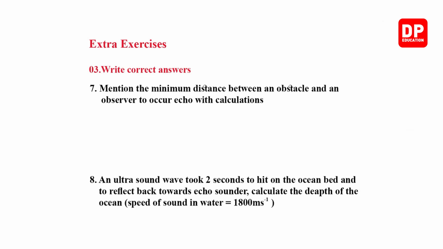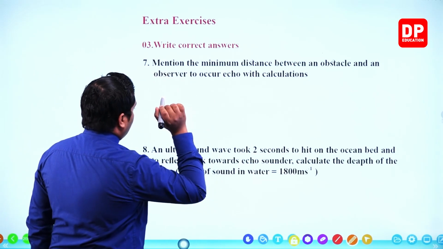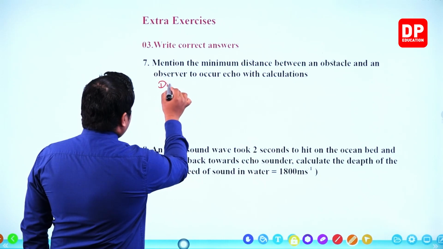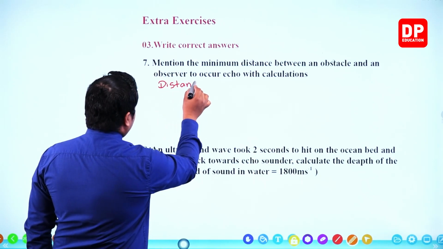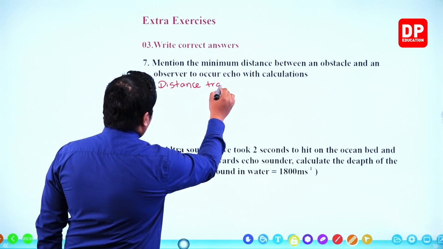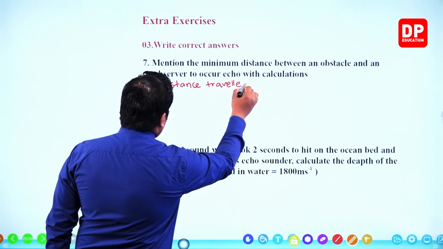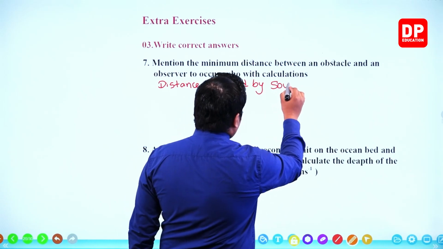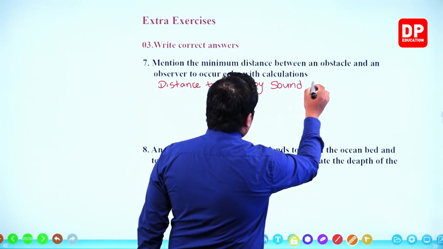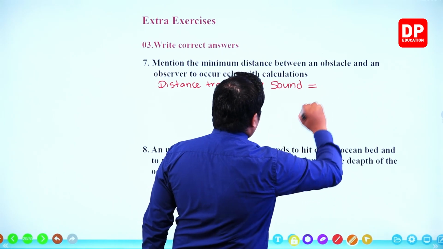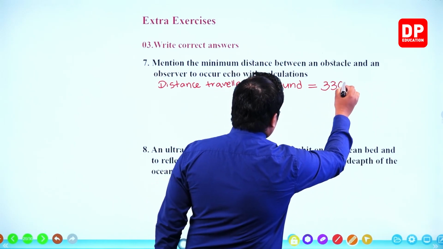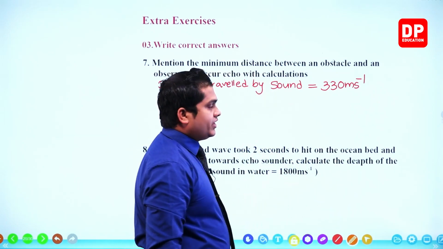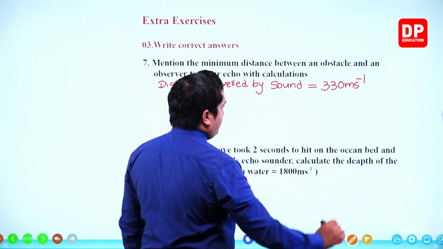Right. So here, distance traveled by sound wave is equal to 330 meters per second. This is the speed of sound in normal dry air.